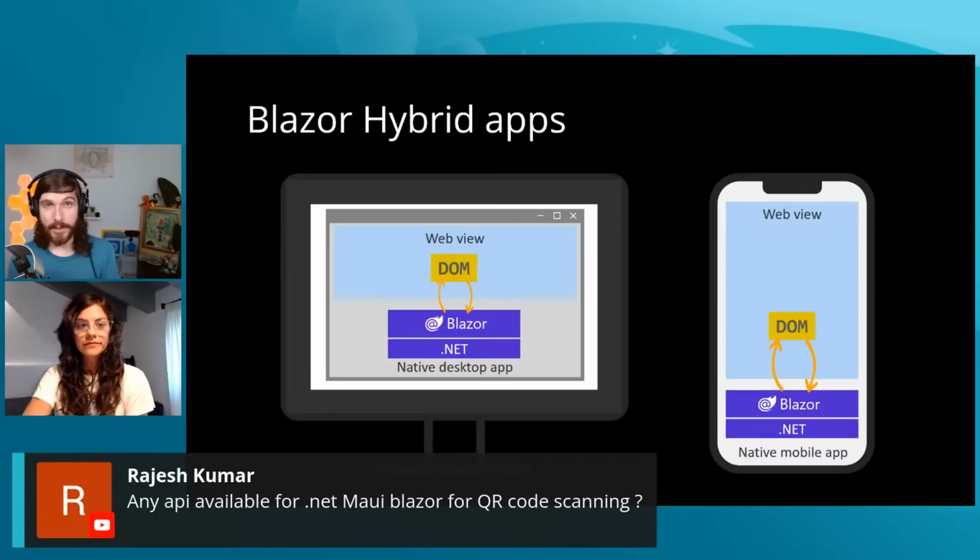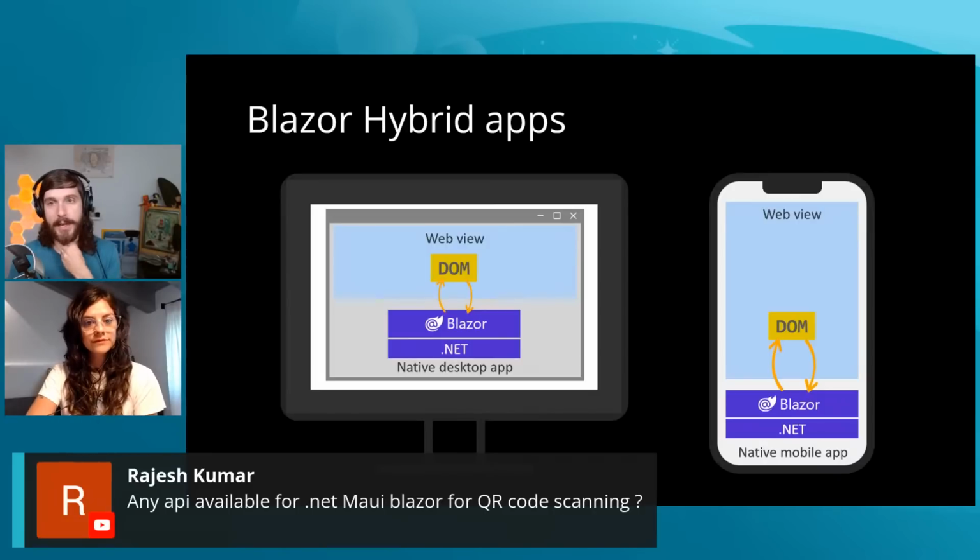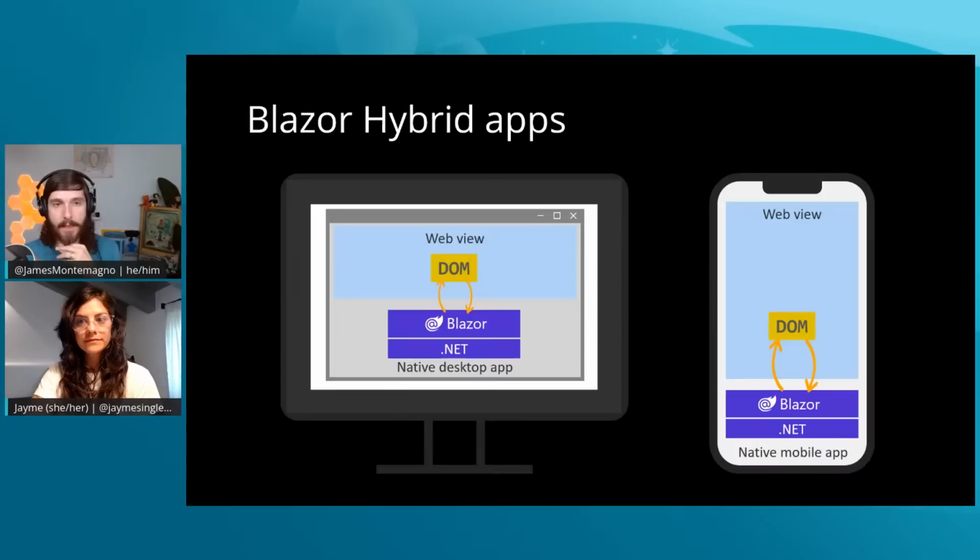Sometimes there are different permissions that you may need. For example, I just added a Blazor component that allows you to pick or take a photo with a camera. And as long as I had the correct permissions set up ahead of time, it worked fine. There may be some QR code scanning libraries for Blazor out there today that you could use.